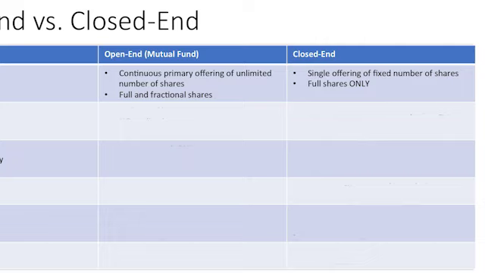So here, the closed-end company is not continuously selling new shares. They sell new shares one time, and the number of shares they can sell is fixed. And again, an investor can only buy full shares.